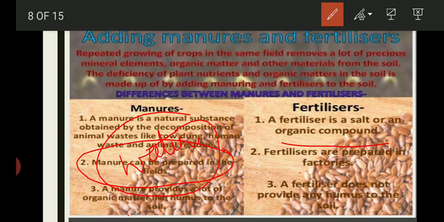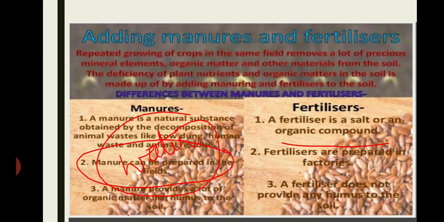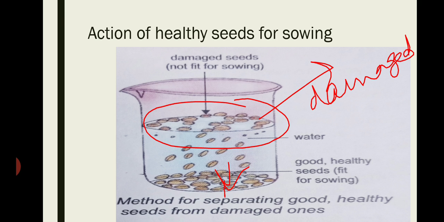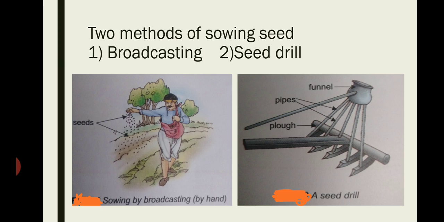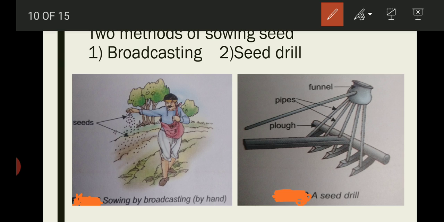So we can maintain the fertility of soil by using manure or by organic methods also. The sowing of seed can be done by two methods only: broadcasting and seed drilling. In this picture you can see that a person is throwing seeds manually.